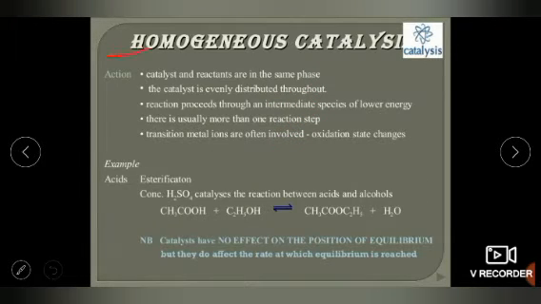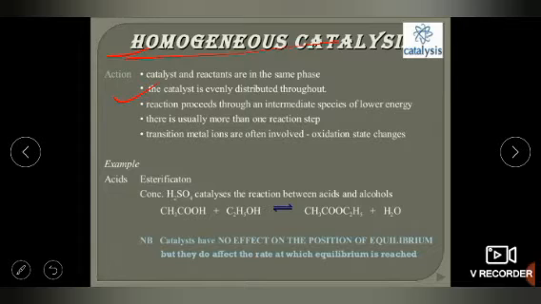So, homogeneous catalysis is this. It is called action catalysis, activity based catalysis also. Here catalyst and reactant are in the same phase, like liquid-liquid, gas-gas. If we take an example here, acetic acid is liquid, ethanol is also liquid, whereas the catalyst H2SO4 is also liquid. So when catalyst and reactant are in the same state, that type of catalysis is called homogeneous catalysis.